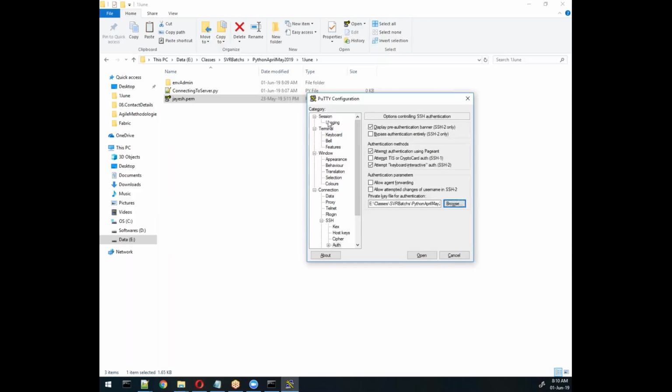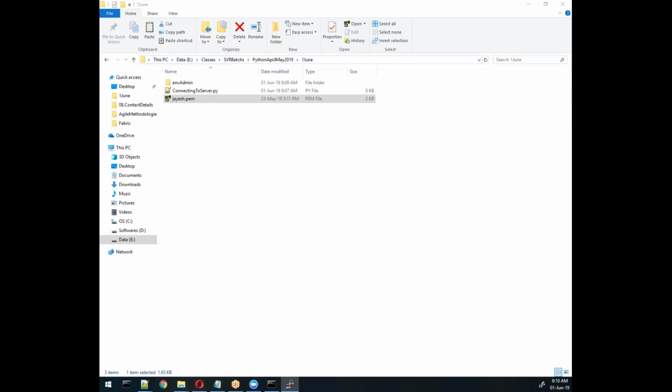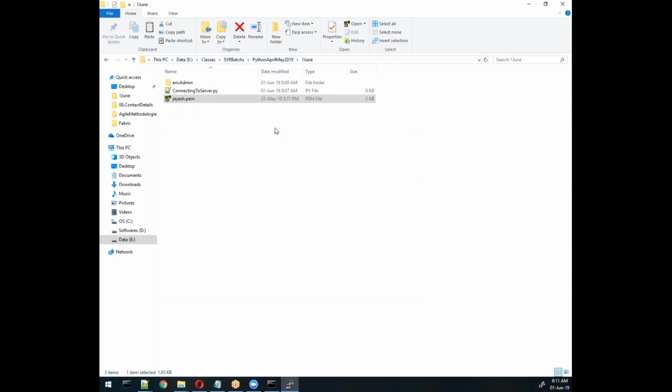Now I need to connect with this operating system. While connecting, I get this message, because this is a Windows operating system and it's not able to connect with this PEM file. Definitely it will give you a problem. At that time you require a ppk file. For that I already created a ppk file, and that ppk file can be created using SSH keygen.